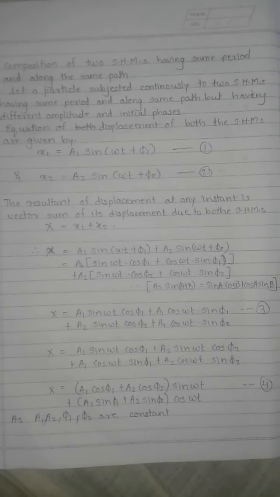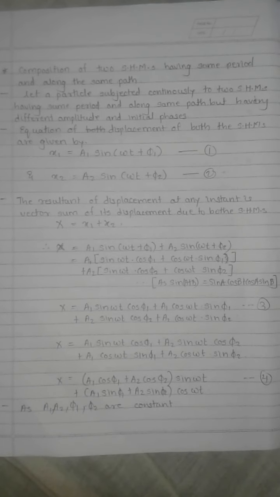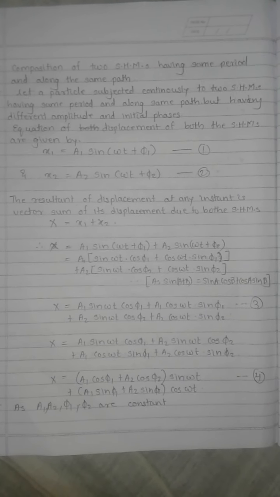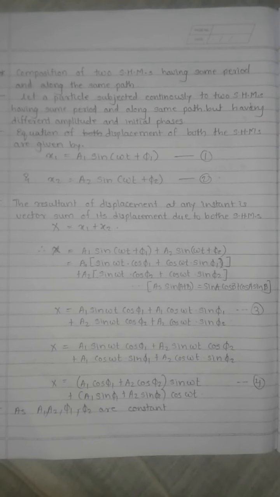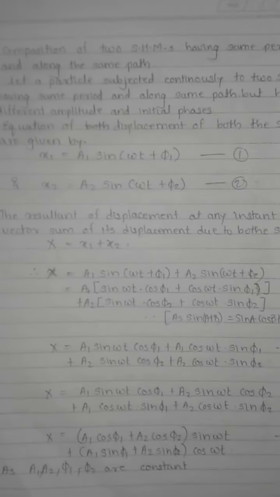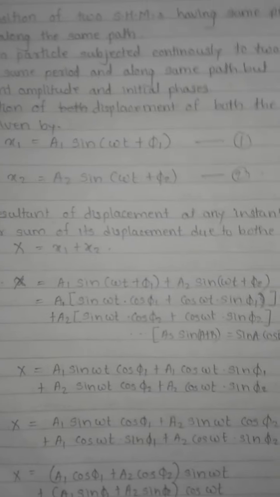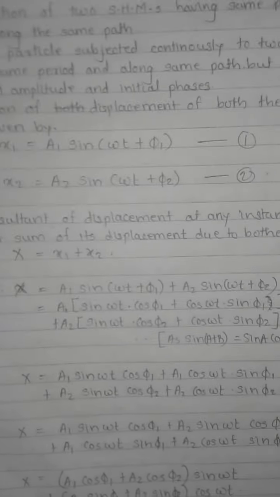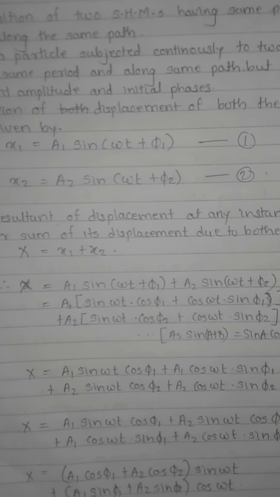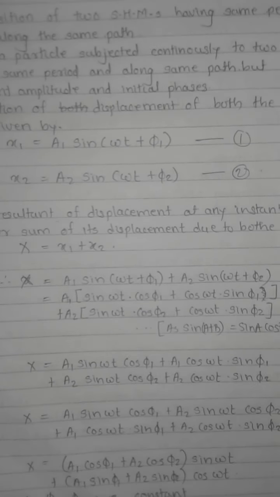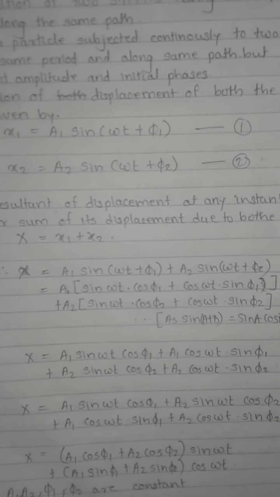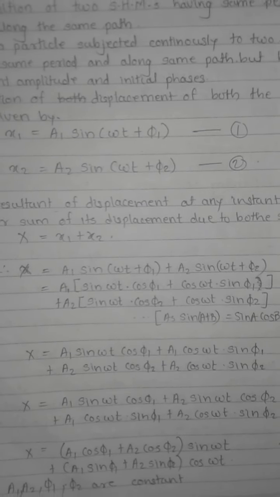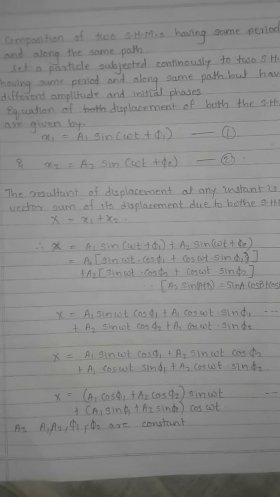Now we have to consider the equation of displacement for a particle performing SHM. The equation of displacement of a particle performing SHM is given by x equal to a sin(omega t plus phi). Now as there are two SHM, I have taken two equations: x1 equal to a1 sin(omega t plus phi 1) for the first SHM and x2 equal to a2 sin(omega t plus phi 2), where a1 and a2 are the amplitudes of the SHM respectively, and phi 1 and phi 2 are the phase angles.